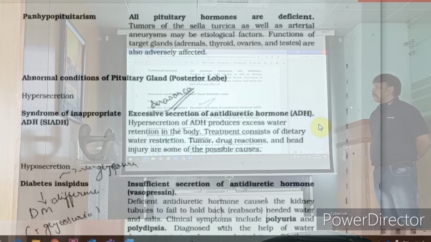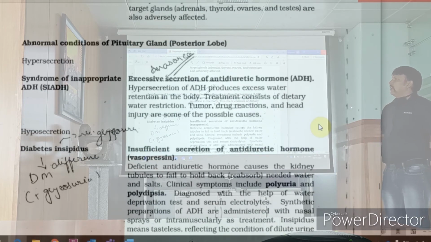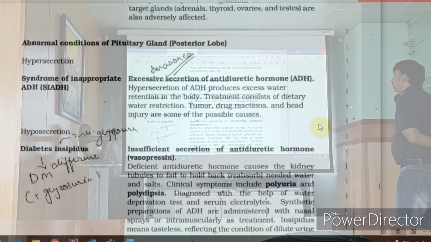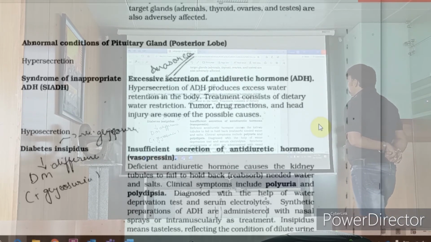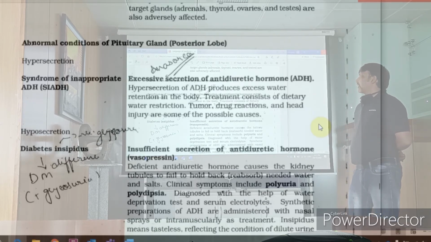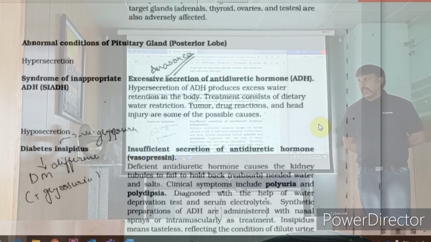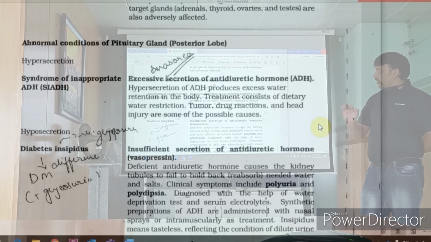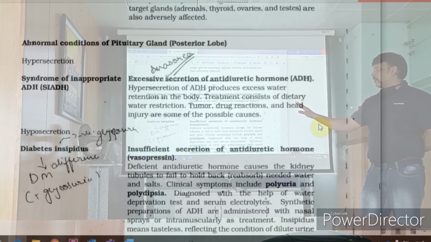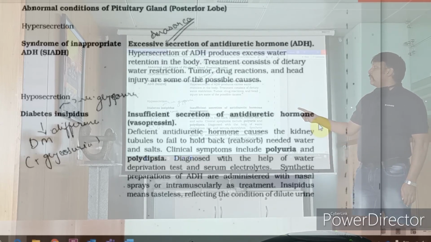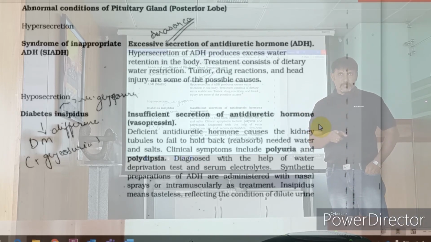Abnormal conditions of the posterior lobe. ADH. I told you, syndrome of inappropriate ADH, that is known as SIADH. Excessive secretion of ADH. Water restriction, tumor, and this one. So the over water retention happens, whereas deficiency of this causes a type of diabetes that is known as diabetes insipidus, whereas diabetes mellitus is different.